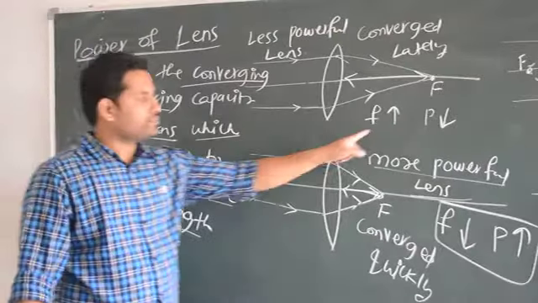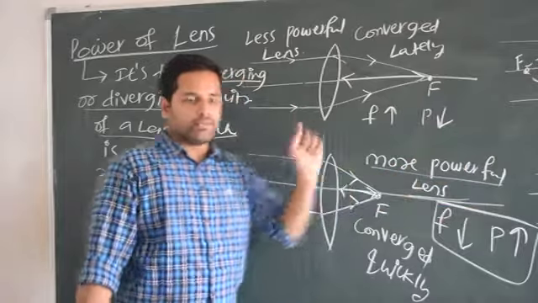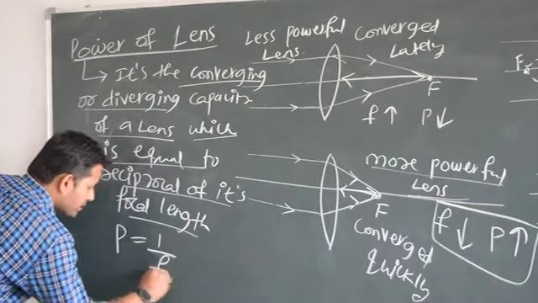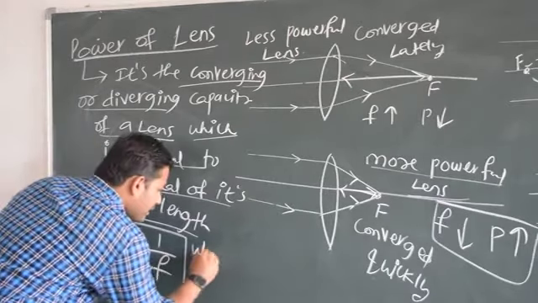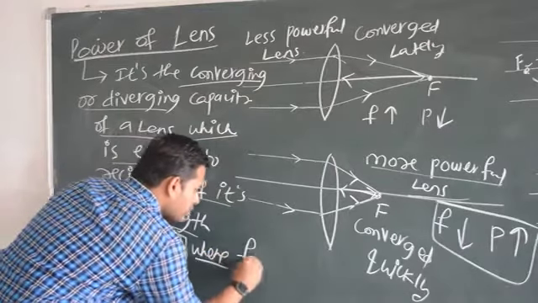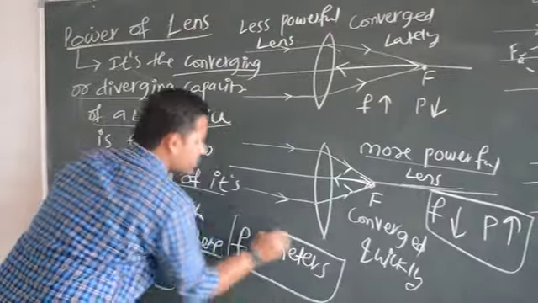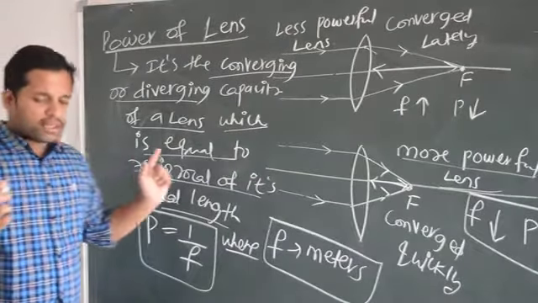I have explained here. If focal length is more, power is less. If focal length is less, power is going to be more. So that's why I write P is equal to 1 by F, where F is focal length, but F should be in meters. You cannot put focal length in centimeters. You have to put focal length in meters. Is it clear, children?